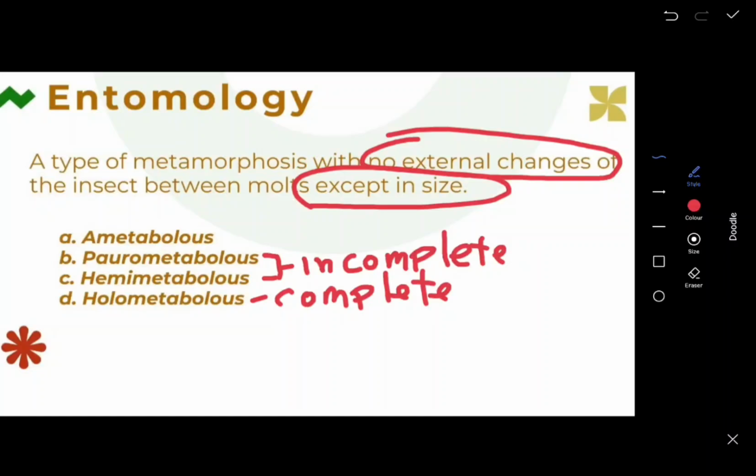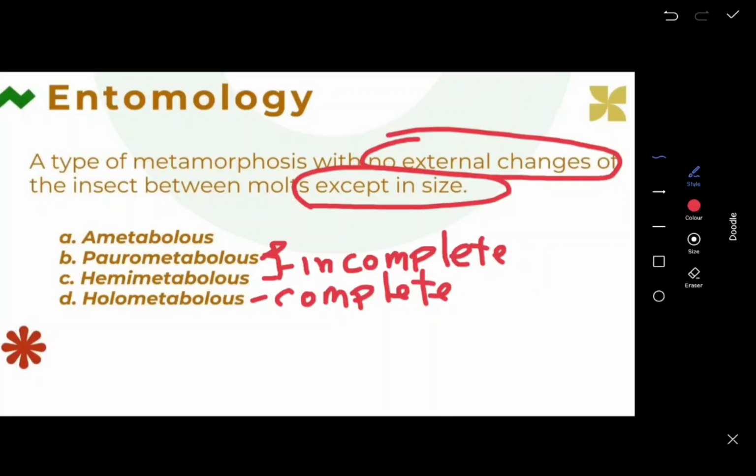Paurometabolous is a type of metamorphosis that occurs in an insect in which the immatures live together with the parent under the same habitat. For example, we have the grasshopper.